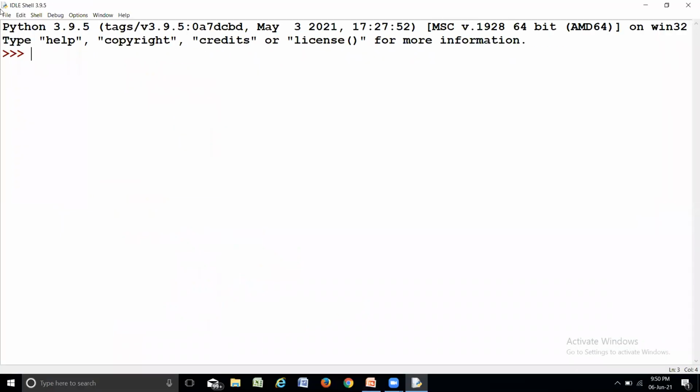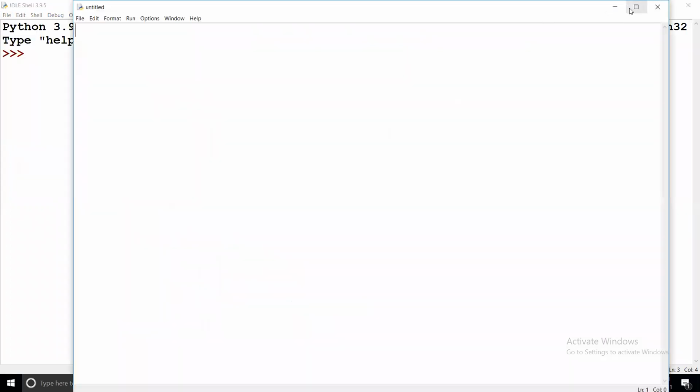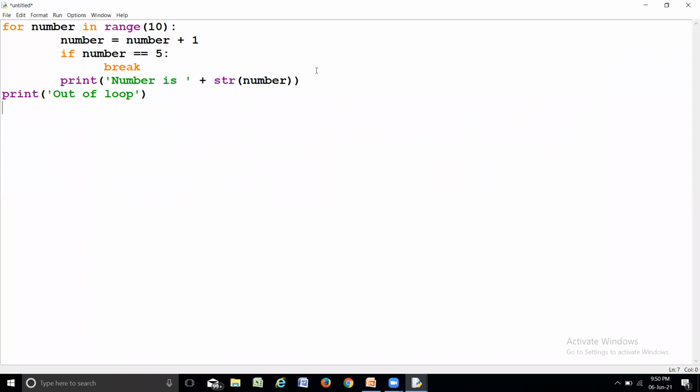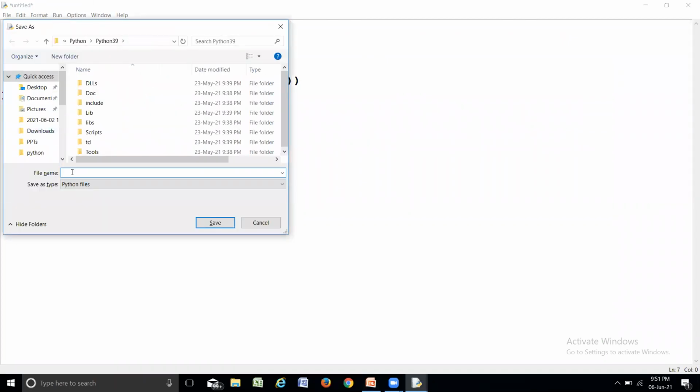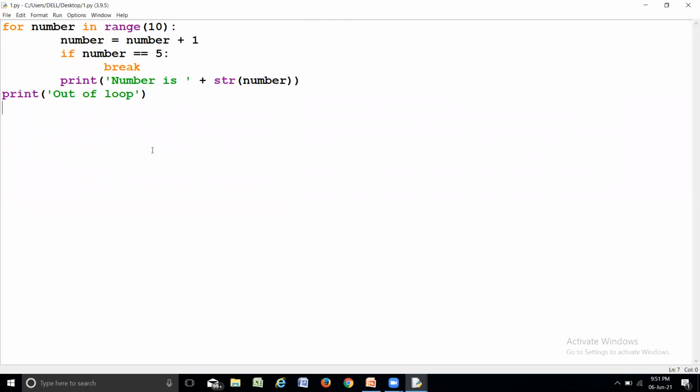I'll open a new file, paste it, and save it on the desktop, giving it the name 1, and let us run this program.